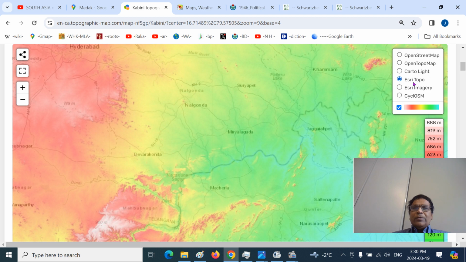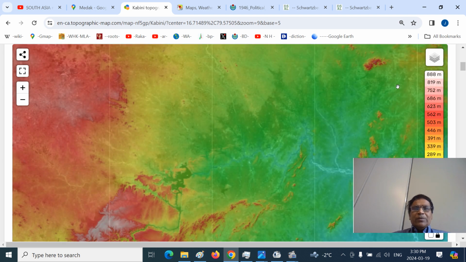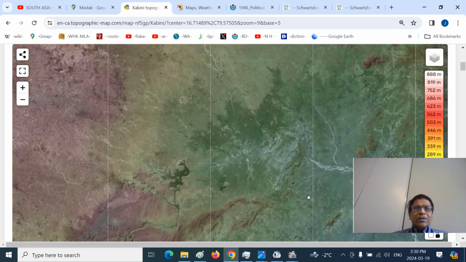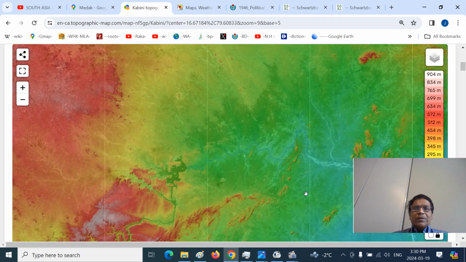sometimes we can see in certain perspective the river. So you can see where the rivers are. So this is the Munner. This is the Munner river. That's different. This is the Palero river, and this is the Musi river. This is the Musi river. This is the Palero river. This is the Pulichintala project. This is the Dindi river, Pedavagu river, Kanagal Halia river here.